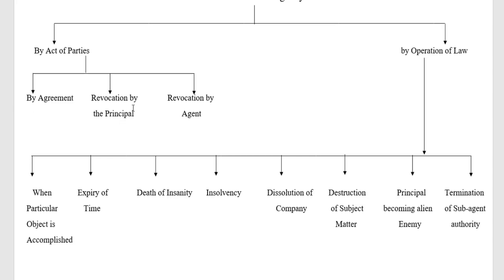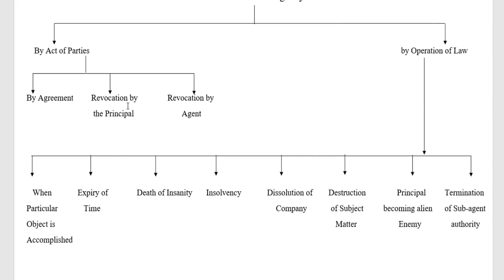Second one is revocation by the principal. Revocation means taking back or cancelling the agency. Even before completion of the performance of any task, the principal has the liberty to terminate the agency. That means the principal reserves the right to terminate the contract with the agent at any point of time.